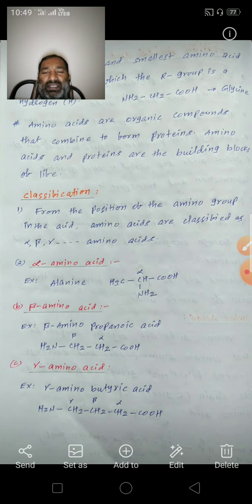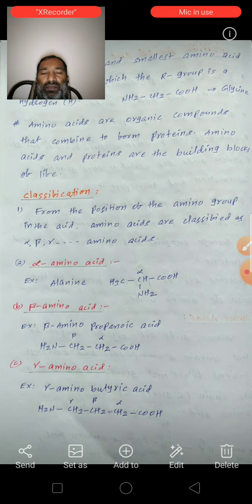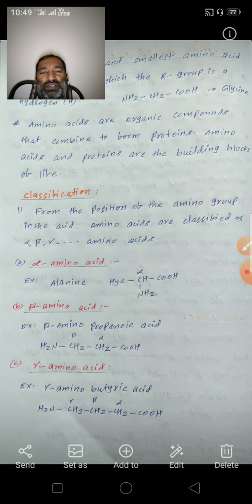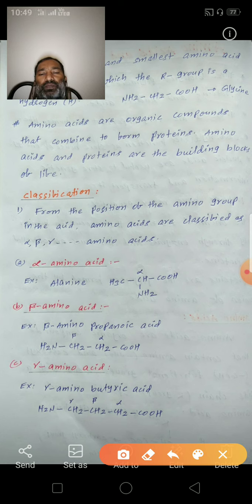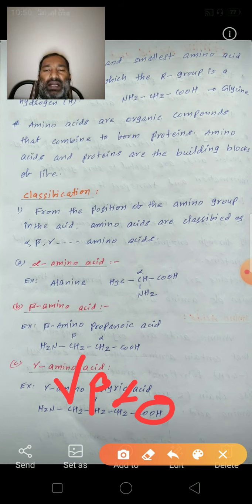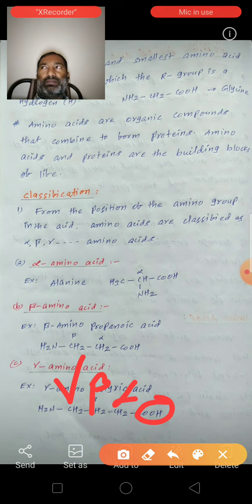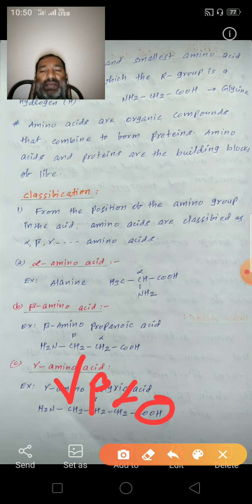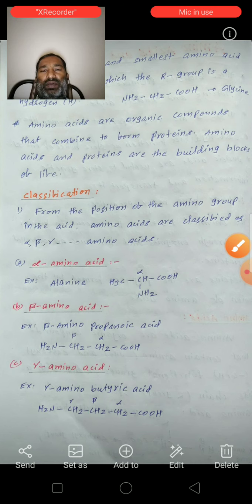Next, gamma amino acids. See here, gamma amino butyric acid. Butyric acid formula: CH2, CH2, CH2, COOH. Here the NH2 group is attached to the gamma carbon. COOH is the main functional group. Next carbon is the alpha carbon, then the beta carbon, then the gamma carbon. In this gamma amino butyric acid, the NH2 group is attached to the gamma carbon. So it is an example of the gamma amino acids.